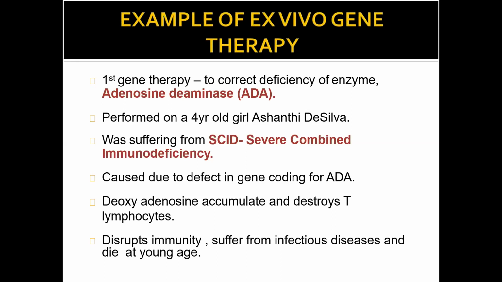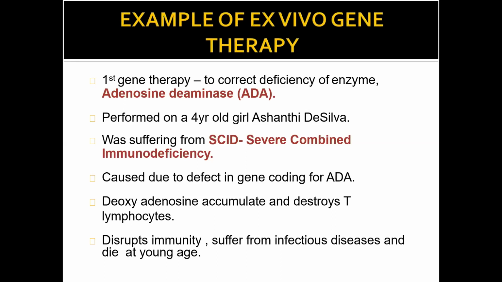So because of the defective production of ADA, that is adenosine deaminase, different types of genetic problems are arising from SCID. Deoxyadenosine accumulates and destroys T lymphocytes. Now it disrupts immunity, the person suffers from infection and disease, and dies at a young age.